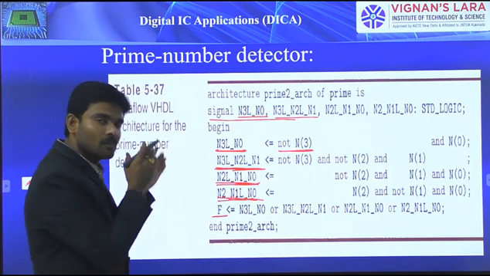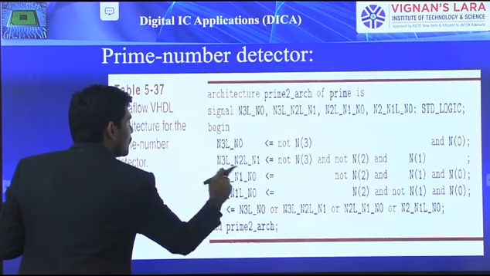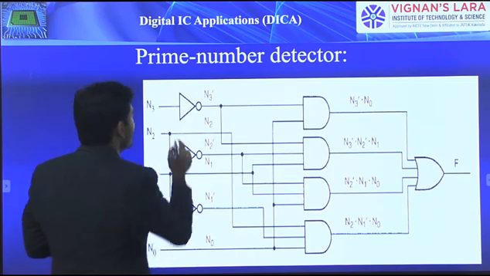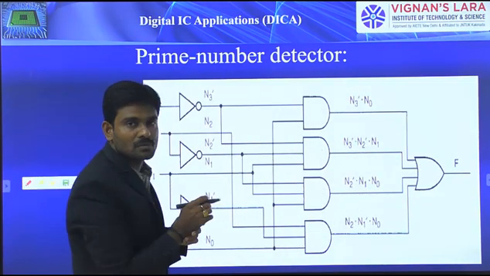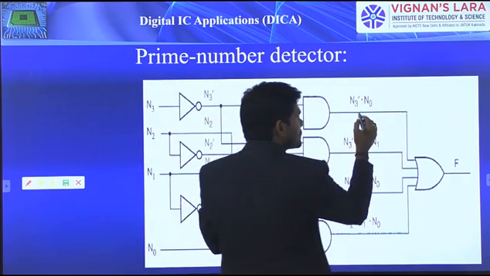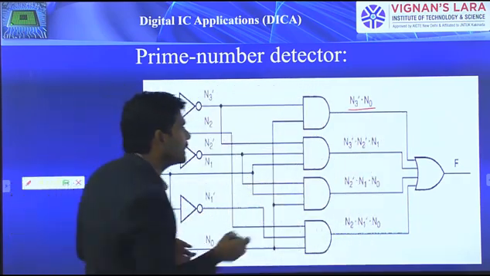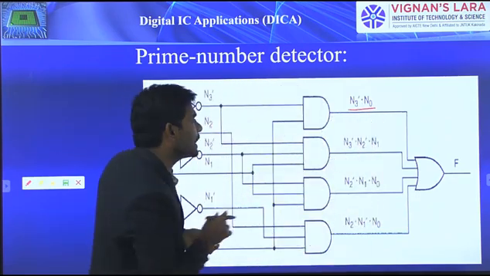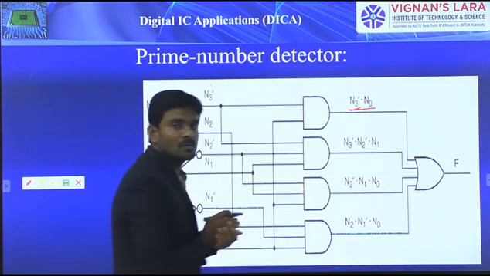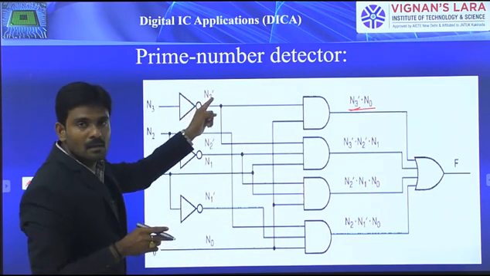How can we get that equation? Previously we defined only inputs and outputs. Wherever you start, anywhere you start, all of it must be defined with respect to the inputs. Because of that, N3 bar and with N0. That is, first on N3 we need to perform the NOT operation. This is N3 bar.